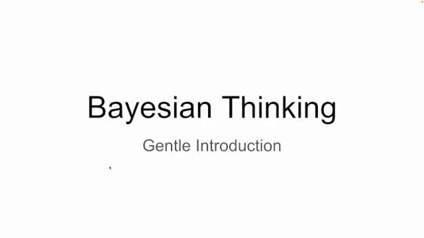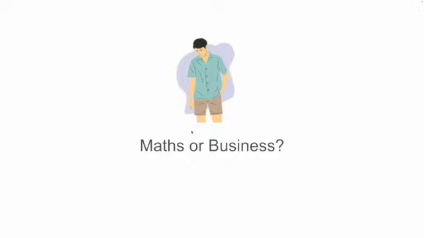Hi all, let's learn about Bayes' theorem today. Imagine that you get onto a campus and you meet a person. This person appears to be shy, looking at the shoes, and you want to guess whether this person is from maths or business department. And your quick guess would be, oh, appears to be maths person.